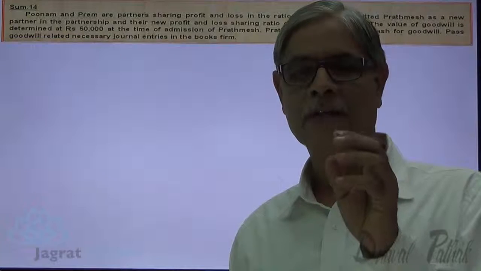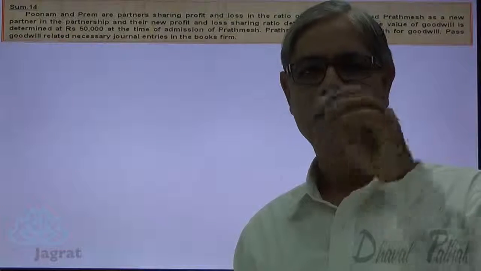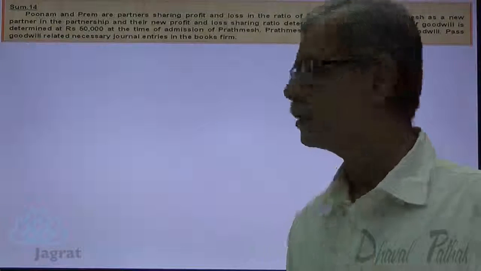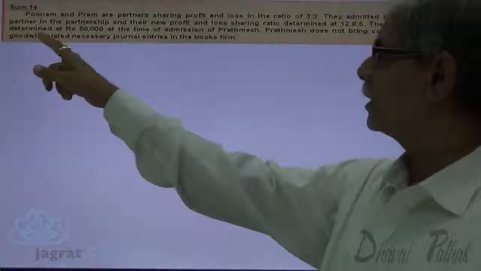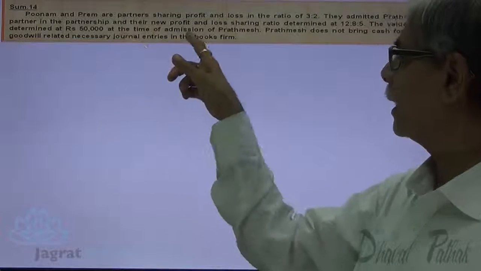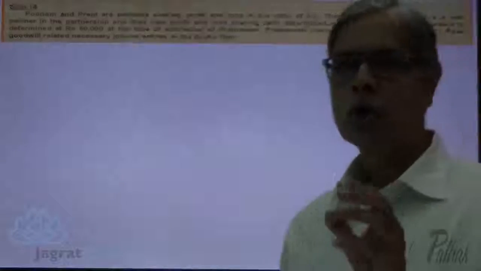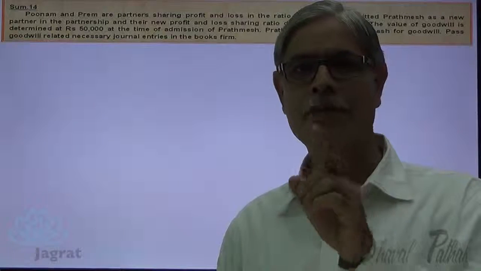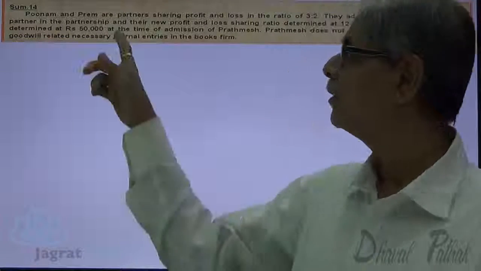So you are given the profit sharing ratio before admission and after admission. The value of goodwill is determined at ₹50,000 at the time of admission of Prathamesh.